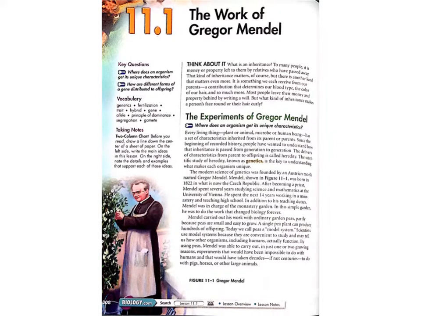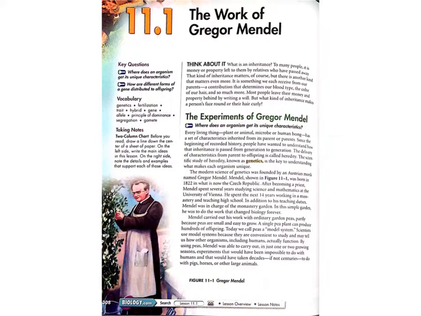Mendel, shown in Figure 11.1, was born in 1822 in what is now the Czech Republic. After becoming a priest, Mendel spent several years studying science and mathematics at the University of Vienna. He spent the next 14 years working at a monastery and teaching high school. In addition to his teaching duties, Mendel was in charge of the monastery garden. In this simple garden, he was to do the work that changed biology forever.